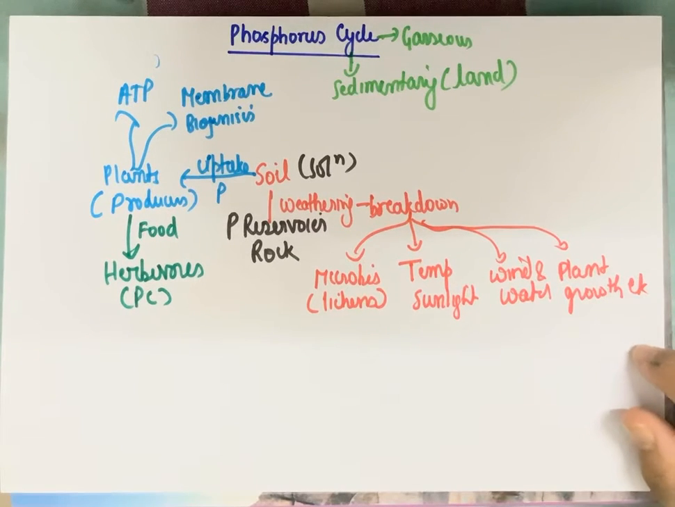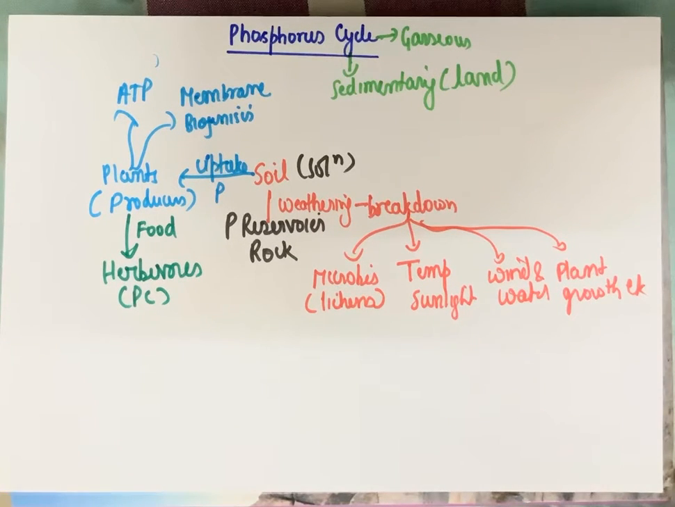Now these producers and consumers are all called trophic levels. I will be soon making a video on trophic levels in an ecosystem also, and will link it in the description box, and will make a playlist on this chapter as well, so you can go through that anytime you want.